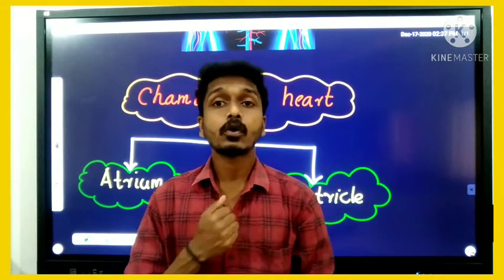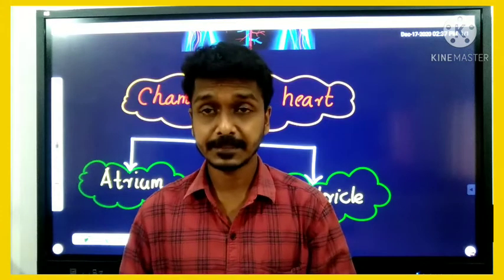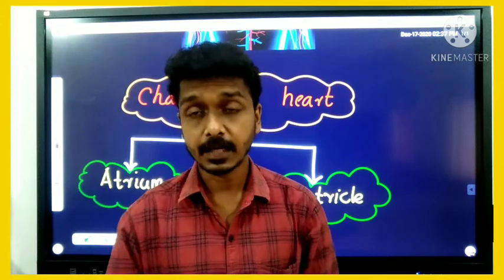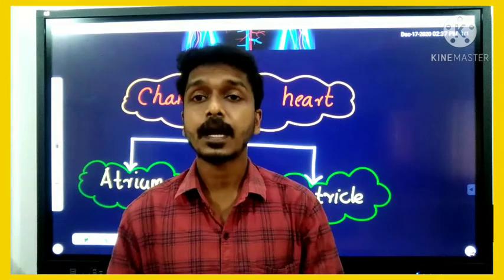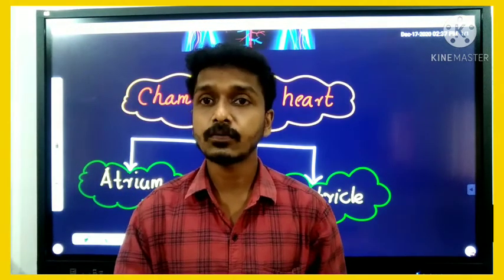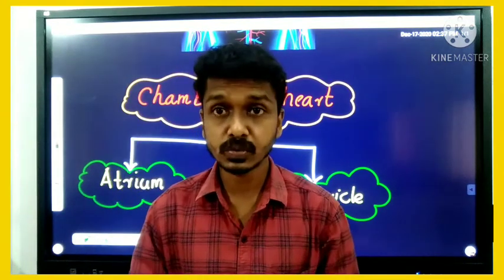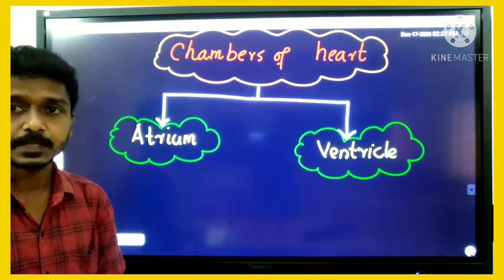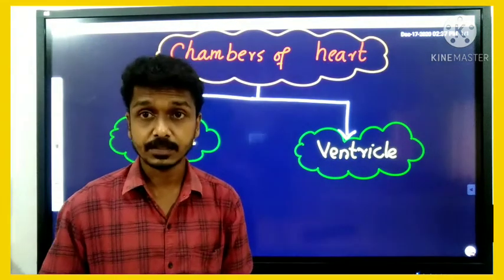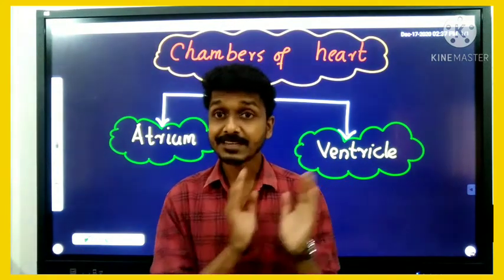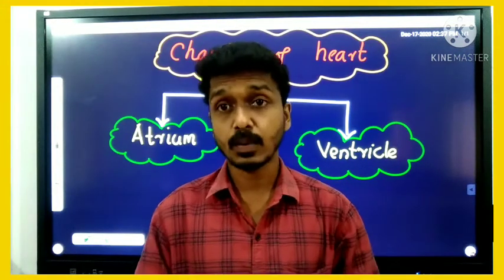Human heart has chambers, and not only the human heart, the organisms which have a heart. That heart contains chambers, my dear. There are mainly two types of chambers in the heart of organisms. The first one is called atrium. The second one is called ventricle. Atrium and ventricle.